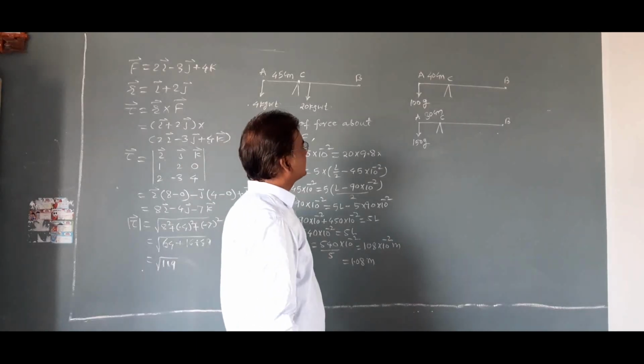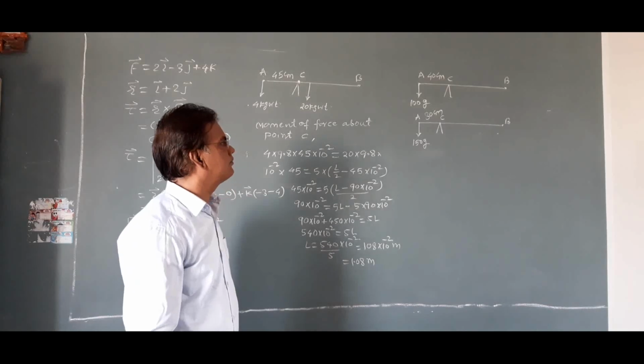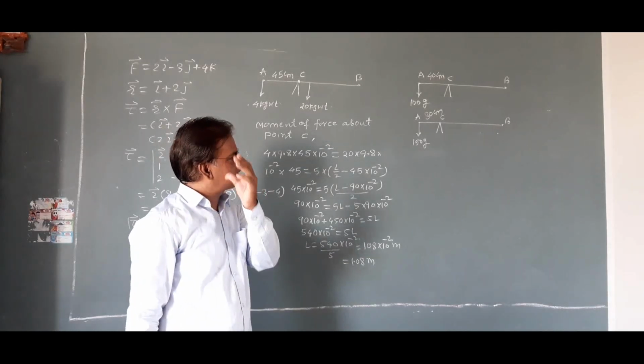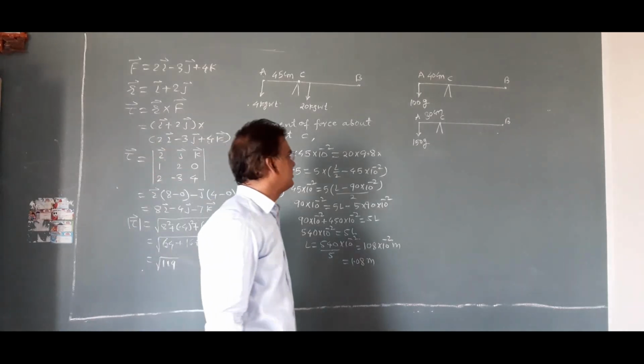When 100 gram is suspended from A, the rod balances at 40 centimeter from A. When 150 gram is suspended from A, the rod balances at 30 centimeter.